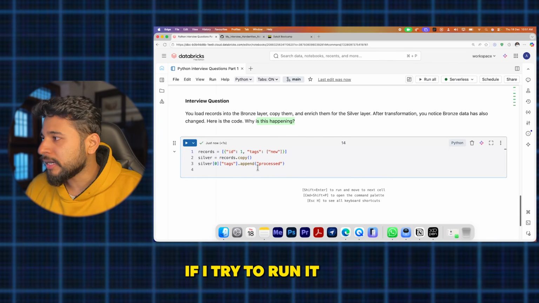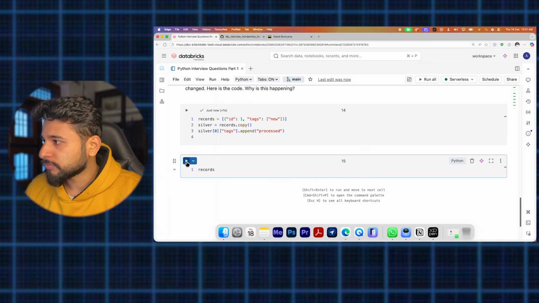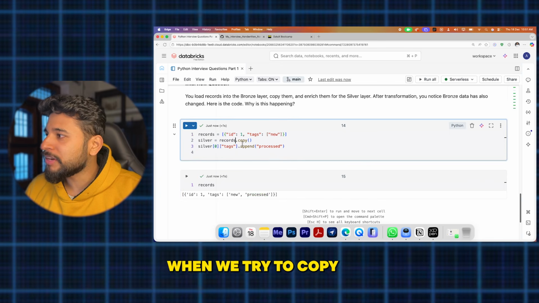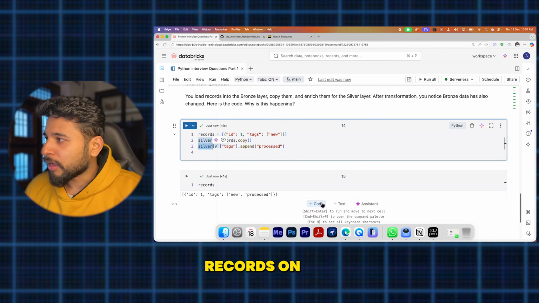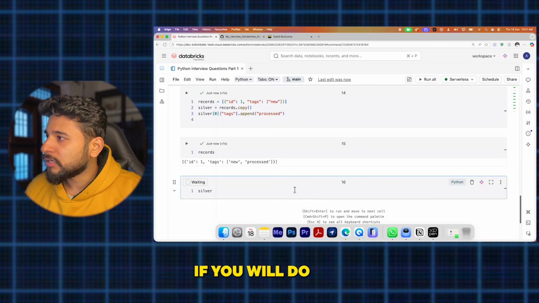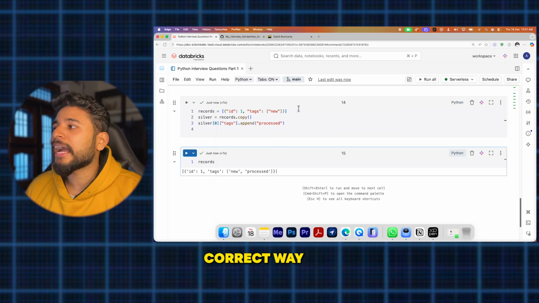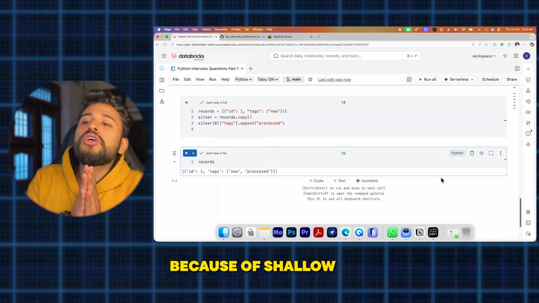If I try to run it and look at our record, you can see that our bronze is also getting changed when we try to copy and make changes on the silver. The records on the silver are the same, and in the bronze they are also the same. That is not a correct way to do it. So what is the problem? It is happening because of shallow copy.